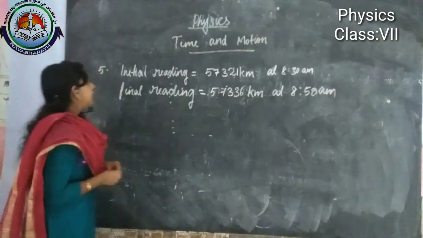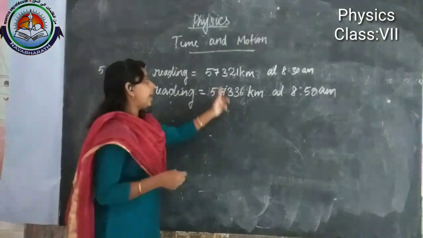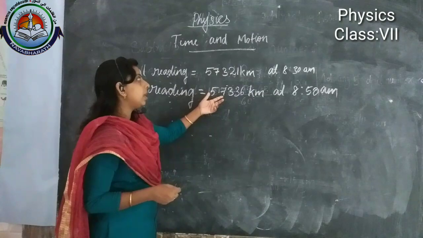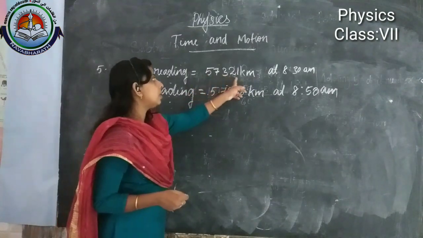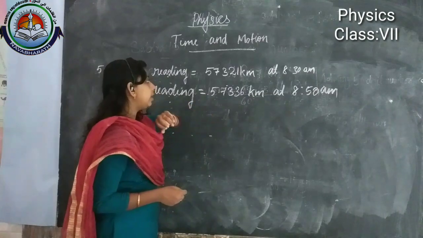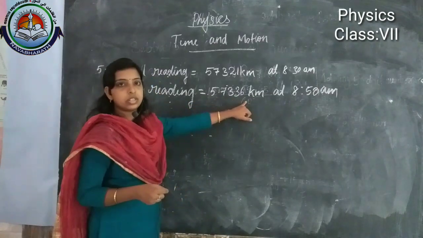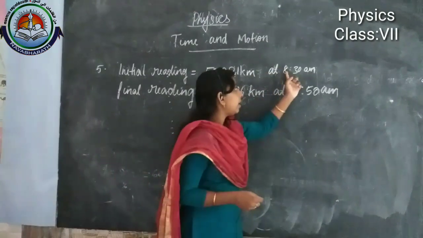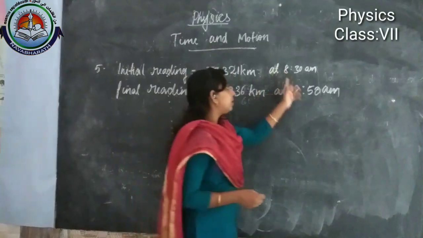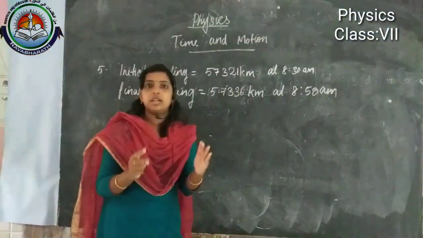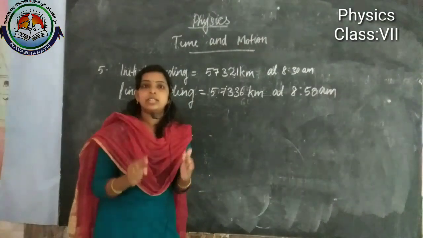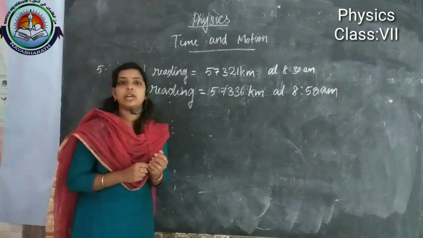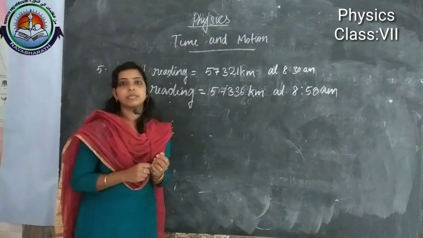Here it is given two values, but it's not actually distance. Only the meter reading is given. The initial reading was 57,321 and the final reading is 57,336. In between, the starting time is 8:30 and the end time is 8:50. From 8:30 to 8:50 this car is moving. In that case we have to find out the speed of the car from this time and these readings.